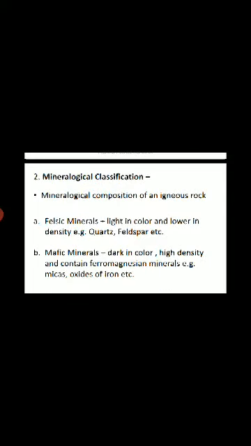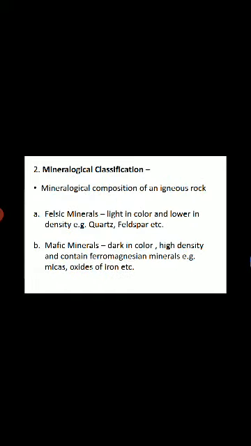The second classification of igneous rock is mineralogical classification, based on the mineralogical composition of an igneous rock. If felsic minerals are present in igneous rock, it is light in color and has low density. For example, quartz, feldspar, etc. In the case of mafic minerals, it is dark in color, high density and contains ferromagnesian materials. For example, mica, oxides of iron, etc.